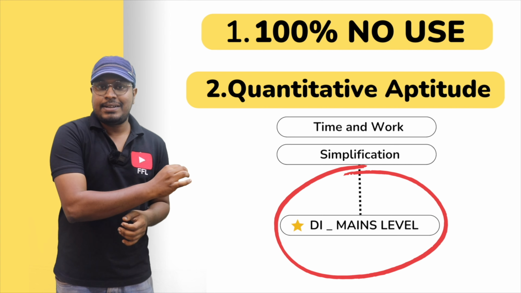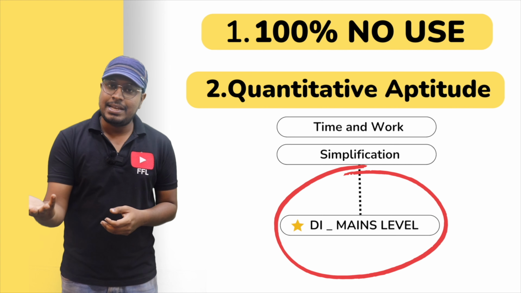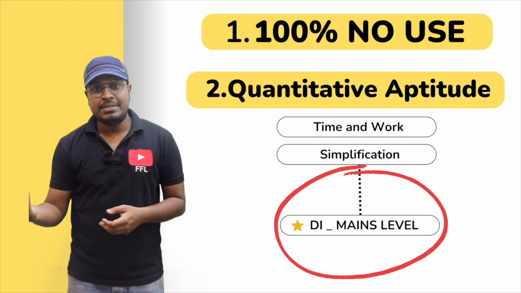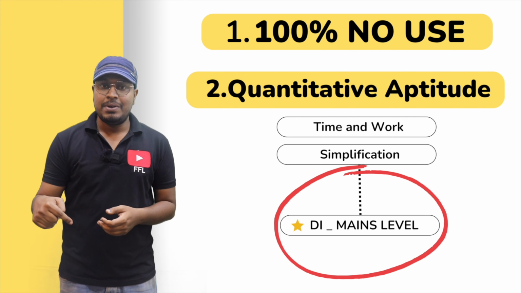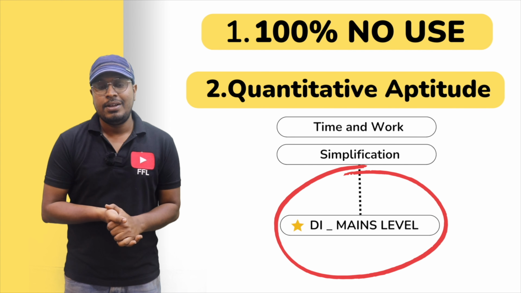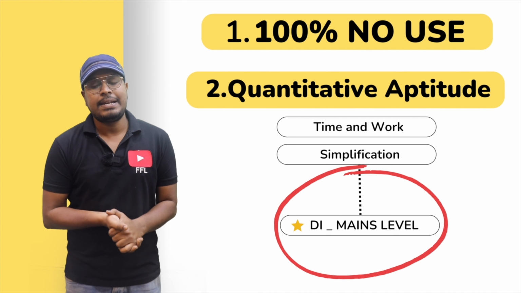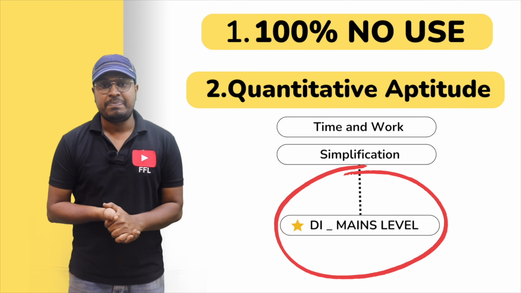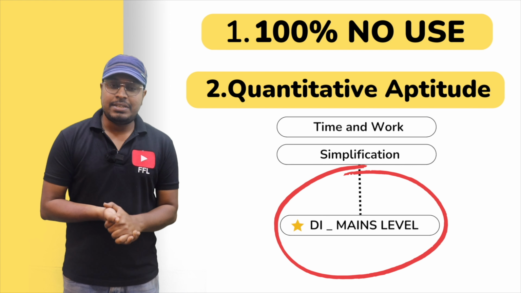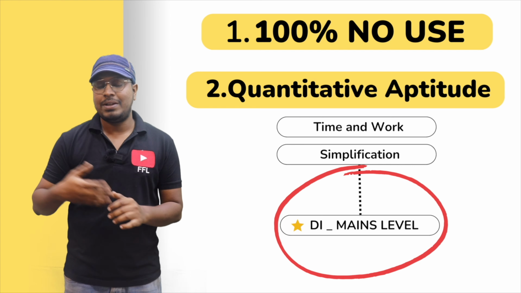First write the test and analyze what mistake you have done and where you have done the mistake, and then watch this video. Definitely it will be helpful for the students going for CAT exams and bank mains exams. So let me move on to the difficult data interpretation questions in these types of videos.